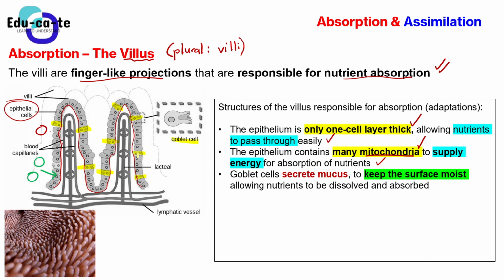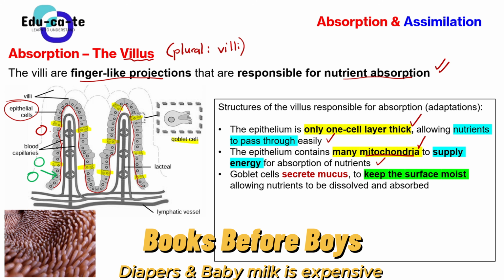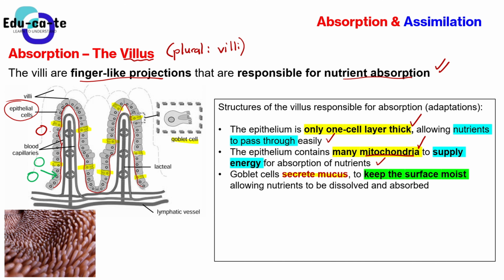So the goblet cells are also found within the epithelium, but there are less of them. You can see that you can even count them here. There are less goblet cells, the ones that I've highlighted with yellow. Okay, there are less of them. So these goblet cells do something very important as well. What do they do? They secrete mucus. Remember that mucus is just a liquid similar to the one that comes out from your nose. You can call it whatever you call it in your language, but basically mucus comes out of the goblet cells. So these goblet cells produce mucus.